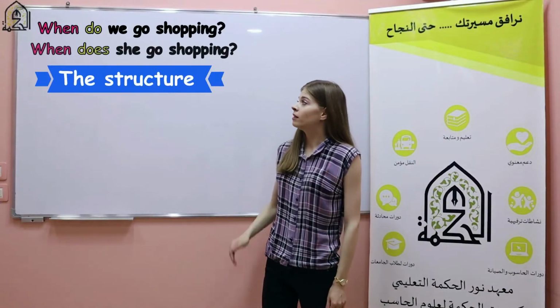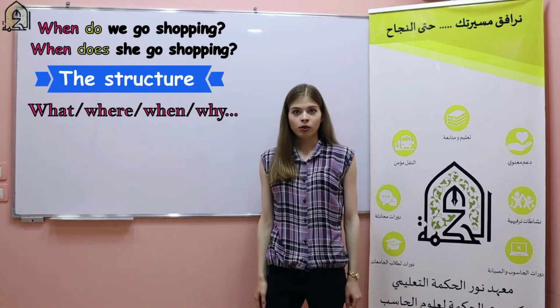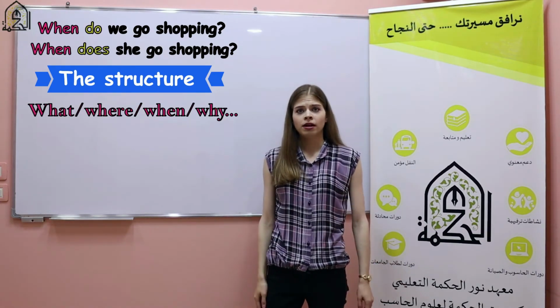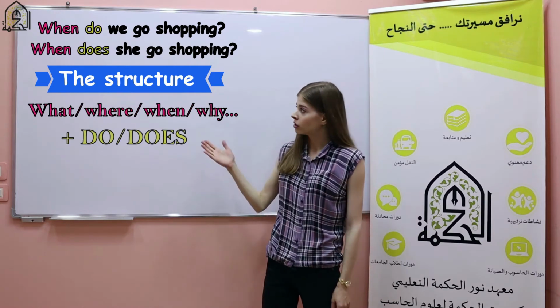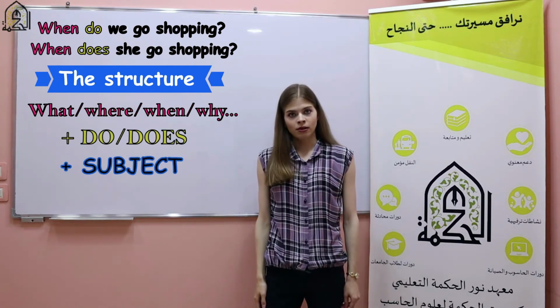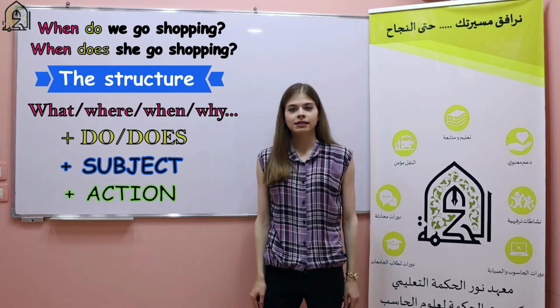The structure of these sentences is the following. Firstly, we have the question word, what, where, when, why, etc. Then we have do or does. Then a subject. And then we have an action. Don't forget that we use the verb in a simple form.